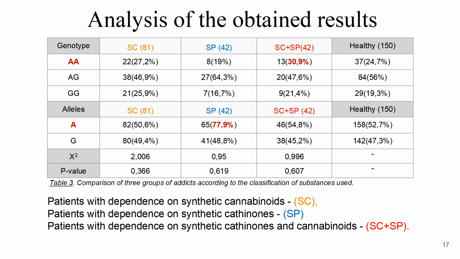Then, the group dependent on synthetic drugs was divided into three subgroups: patients who used only cannabinoids (SC), who used synthetic cathinones (SP), and patients who used both synthetic cathinones and cannabinoids together, the mixed group. Based on the data in Table 3, the highest frequency of the rare AA genotype among patients was found in the mixed group. The highest frequency of the rare A allele was observed in the group dependent on synthetic cathinones.